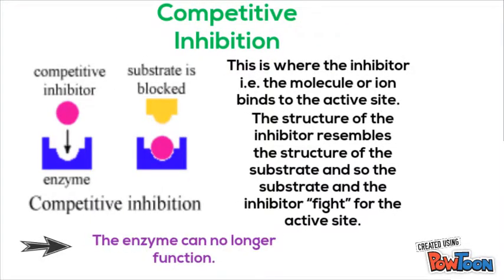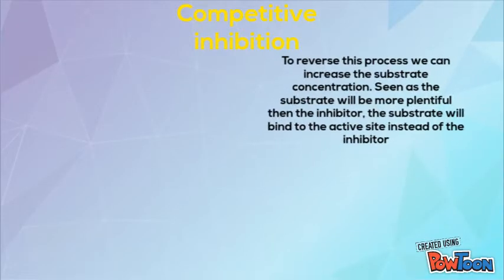Competitive inhibition. This is where the inhibitor, i.e. the molecular ion, binds to the active site. The structure of the inhibitor resembles the structure of the substrate, and so the substrate and the inhibitor fight for the active site. To reverse this process, we can increase the substrate concentration.